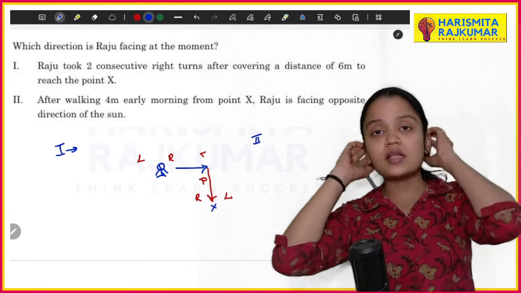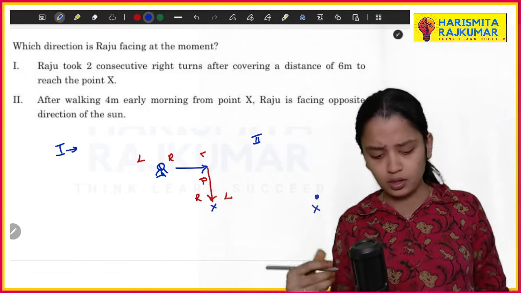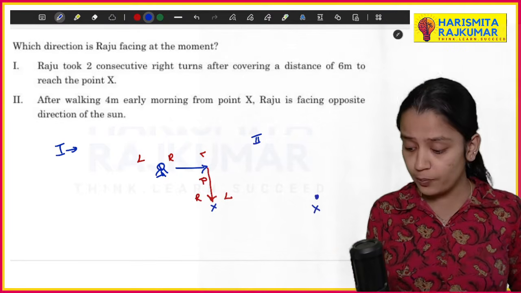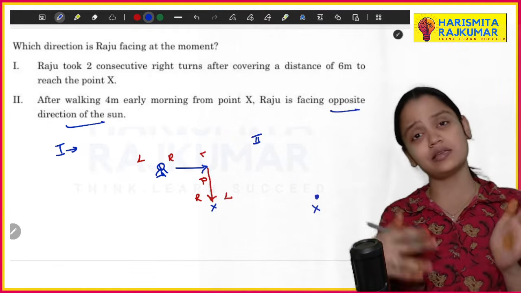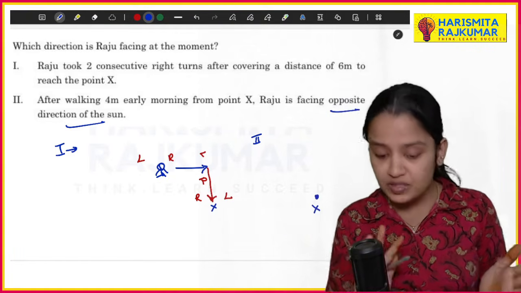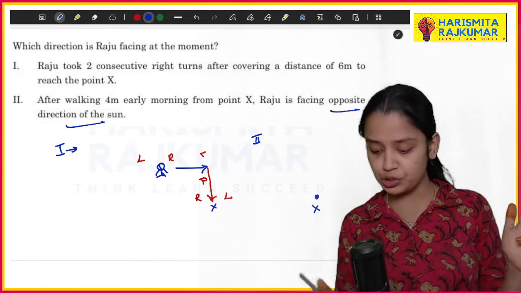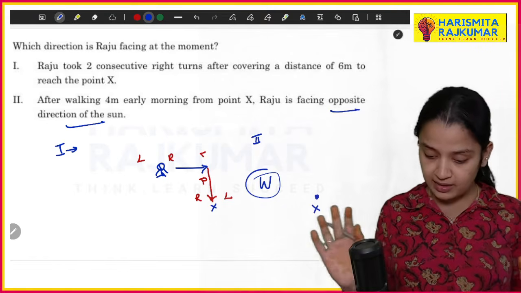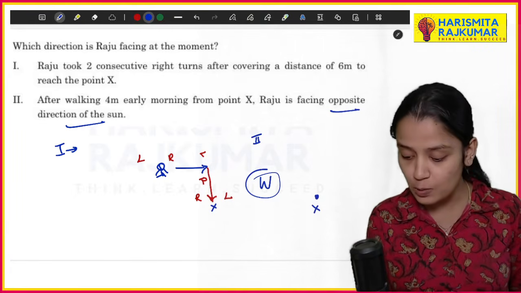Now what happens is, from the X point, walking 4 meters early in the morning, he's facing opposite. Suppose opposite of the direction of the sun means the sun in the early morning rises in the east and sets in the west. So basically he is opposite to that direction, which is the west direction. Okay, so Raju is facing opposite to this. So Raju is facing towards the west direction.